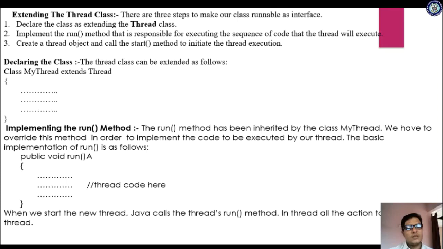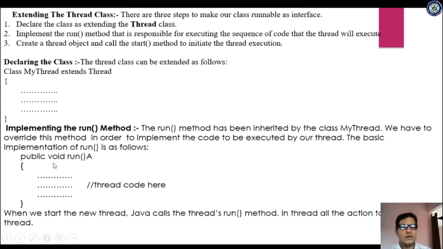We have to override this method in order to implement the code to be executed by our thread. So whatever code you specify will override the method presented in your superclass. The basic implementation of the run method is as follows. Then how to write this run method? Public void run.